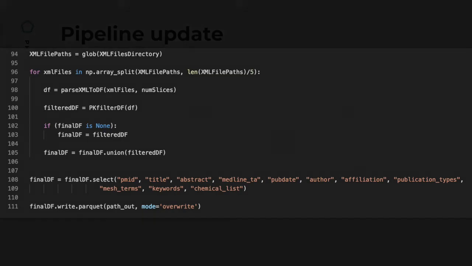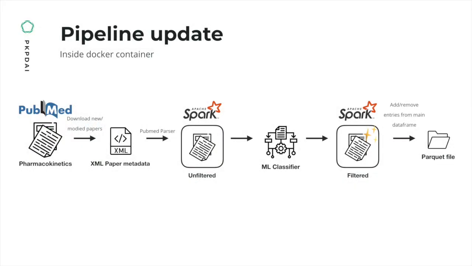The update pipeline script downloads papers which are new or have been changed on the PubMed database since the last pipeline update. This script will run periodically, for example once daily or weekly, to update our bank of classified relevant pharmacokinetic papers. This process is very similar to the pipeline setup with a bit of additional logic, so there is no need to explain it again.